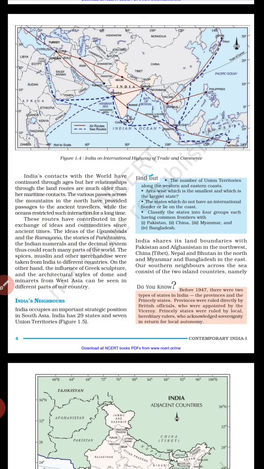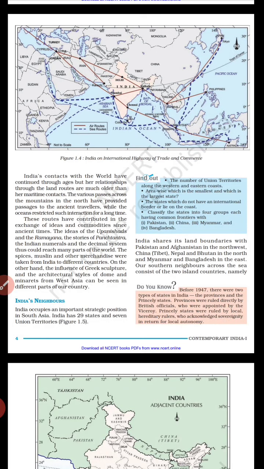So, this paragraph is very important because we come to know that there was not only the exchange of commodities, but also the exchange of ideas as well as culture and tradition.